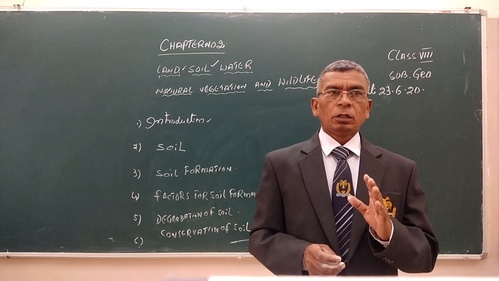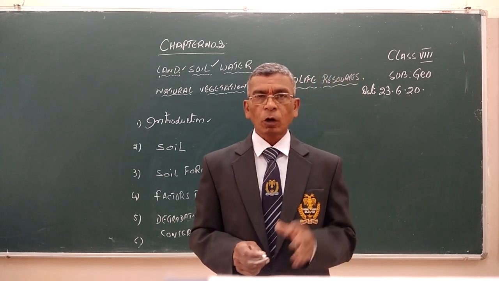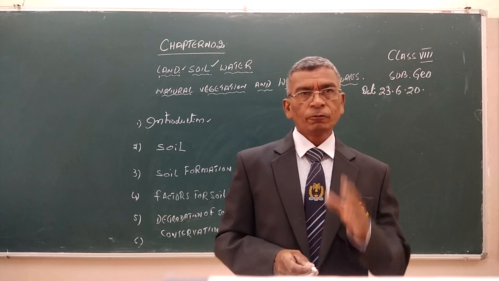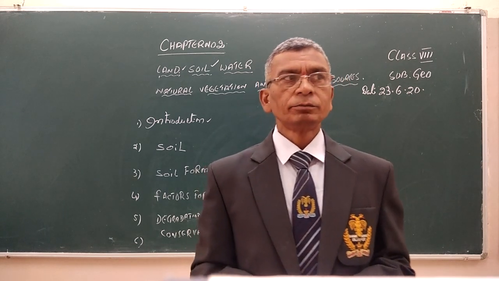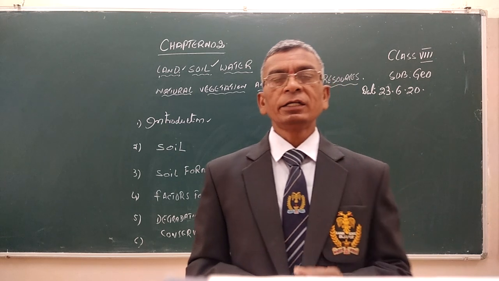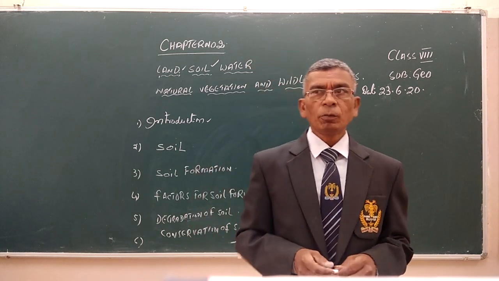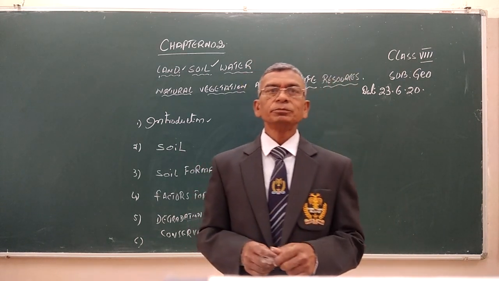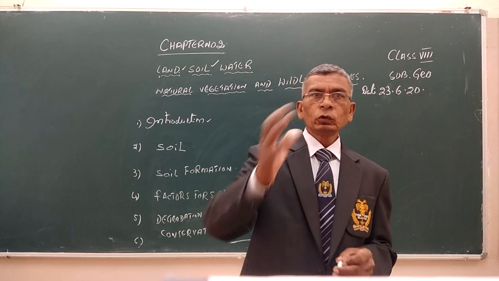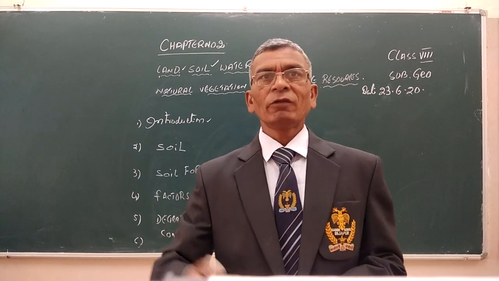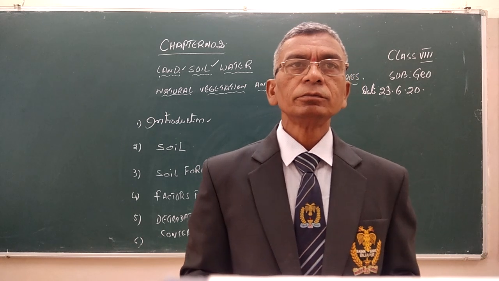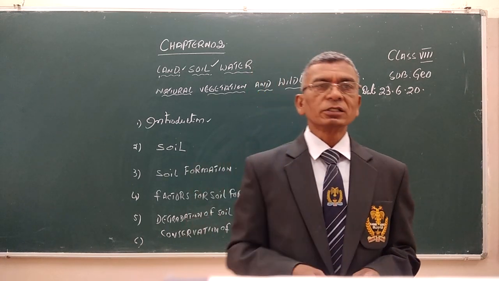that is, how much percentage is cropped area, how much is forest land, how much is under patches of land, how much area comes under desert. So these are all due to topographical and various geographical factors.